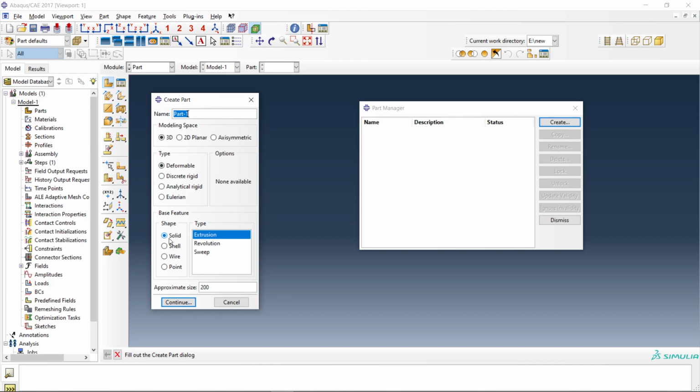So what is the base feature? Solid, deformable. And what is the method of making? By extrusion, revolution or sweep. If you are creating discrete rigid, it will already make it as a cell, wire or point. So let's first create a solid with the help of revolution.